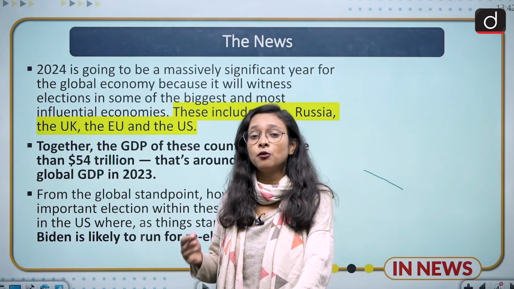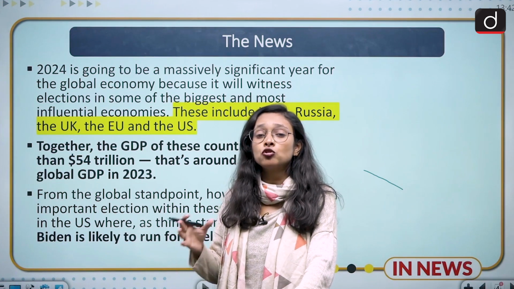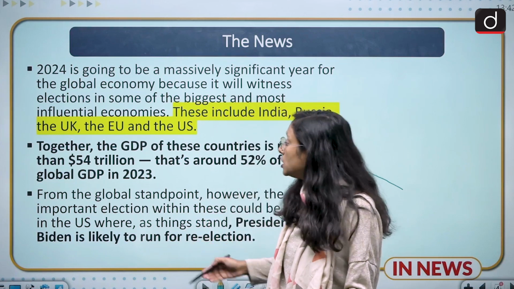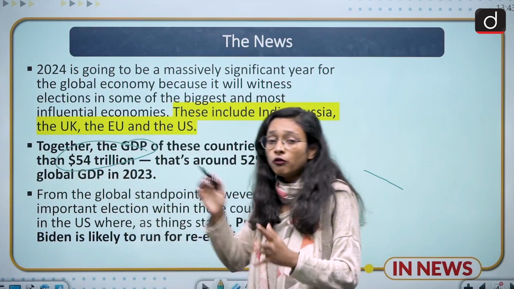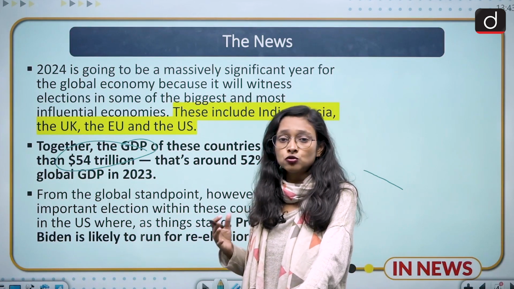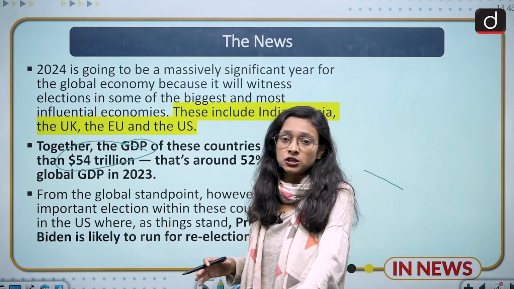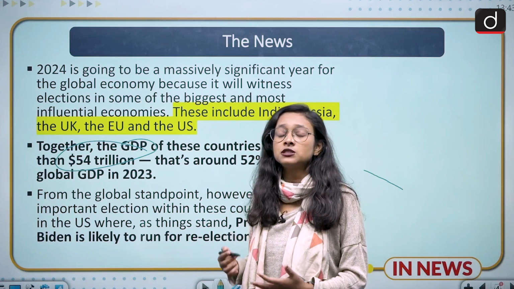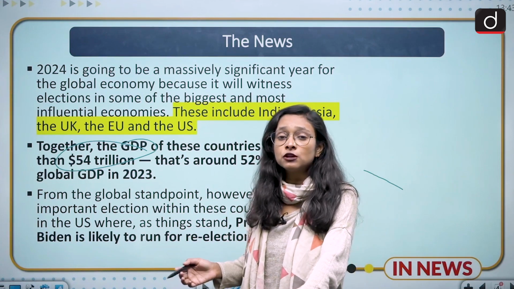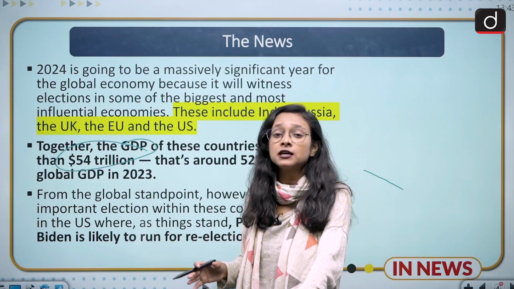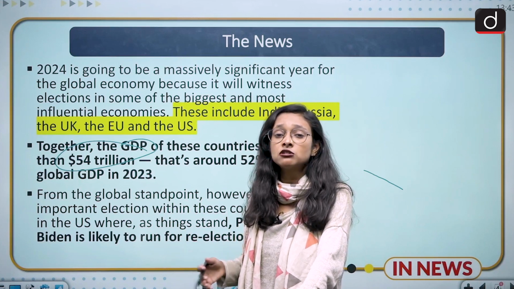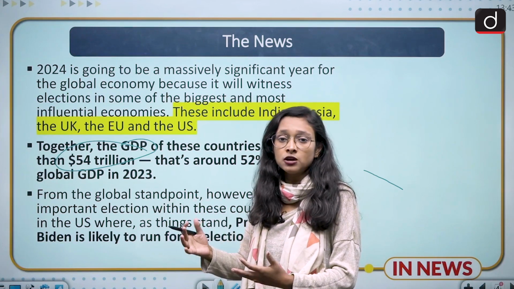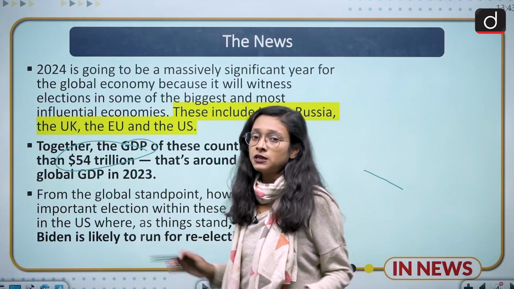So these are the world's most powerful economies who are going to witness elections. And why are elections important in these countries? Because they alone contribute almost 54% of the world economy, around $54 trillion. So it is very important to know who is going to run these countries. And the US economy and US administration are very powerful, because it will not impact just the US economy, it will impact developing countries like India and also least developed countries like the African countries. So in this scenario, this topic is very important, and we are going to discuss it in today's class.